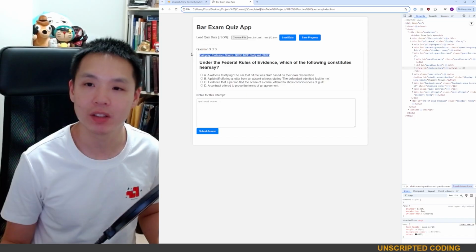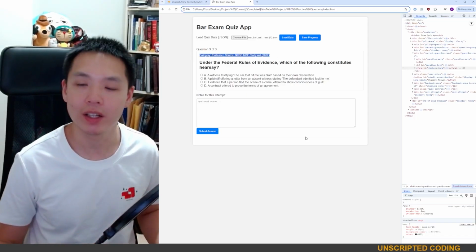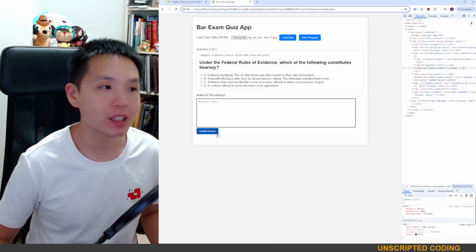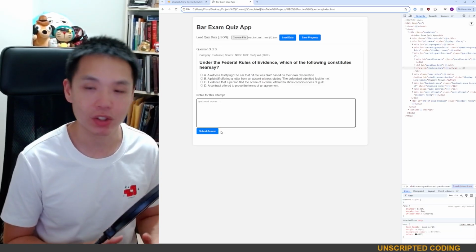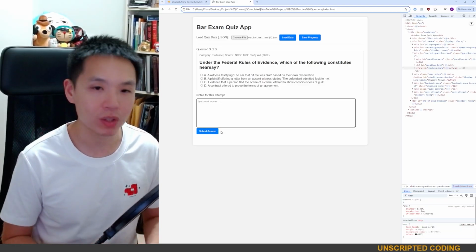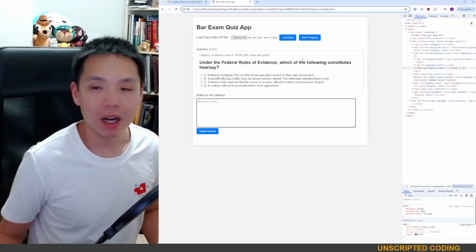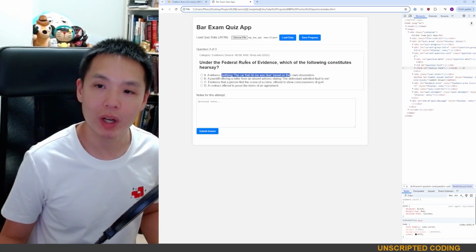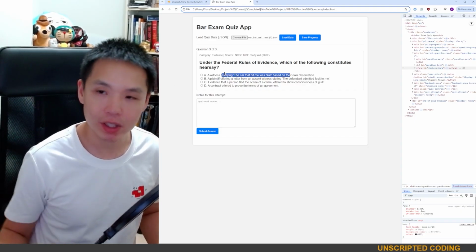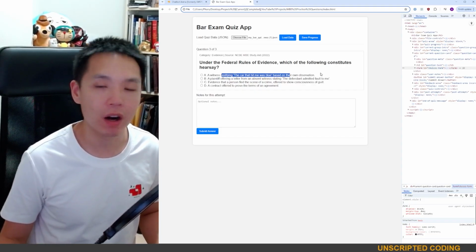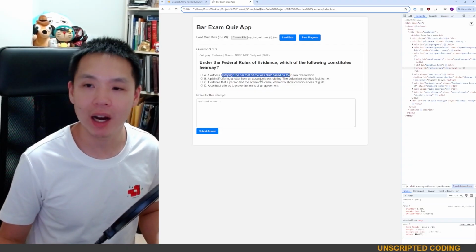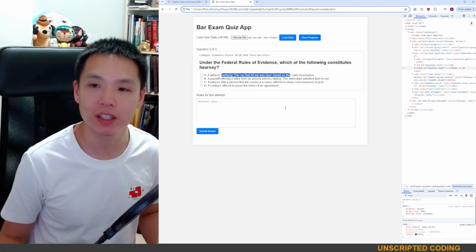I want to tuck this information away, the category and source, ideally not in here. I would like to keep the notes for after I submit the answer so that I can submit the answer, realize I got it wrong, do some research, and put it into notes. Last thing I wanted to do is maybe have a button where I can click and use my finger or my mouse to cross off options, basically an overlay, a canvas overlay, where I can highlight, write notes, and scratch them, whatever.